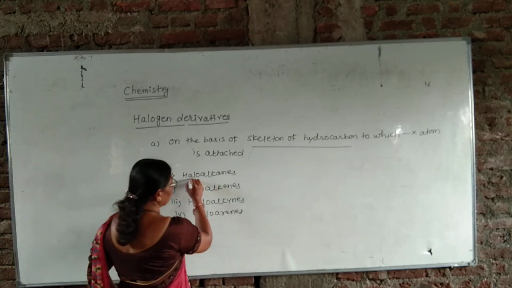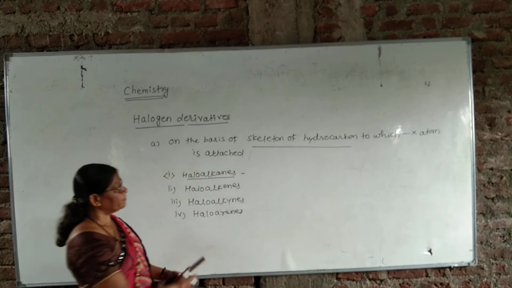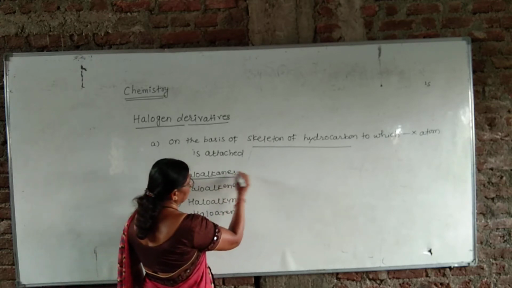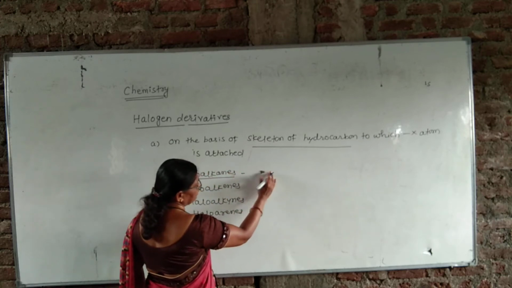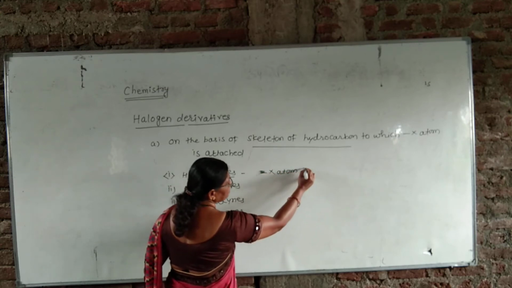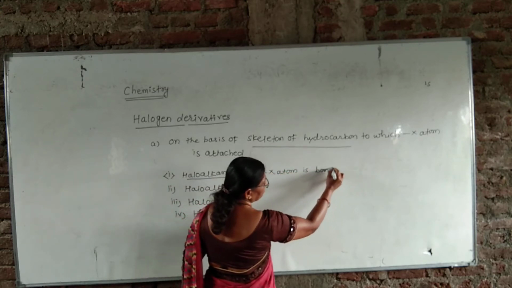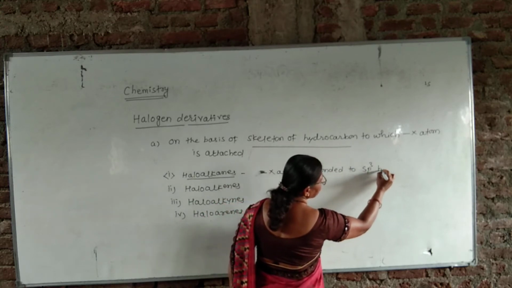What is the meaning of, or what is the definition of haloalkanes? Haloalkanes means in these alkanes or in these haloalkanes, the halogen atom, that is X atom, means halogen atom, is bonded to sp3 hybridized carbon atom.